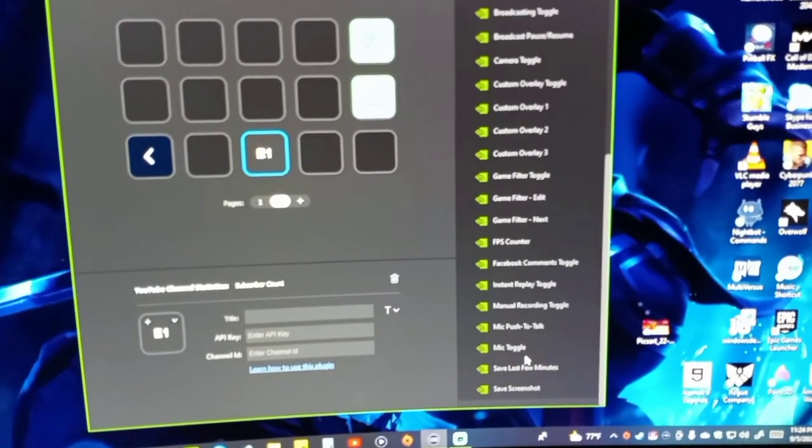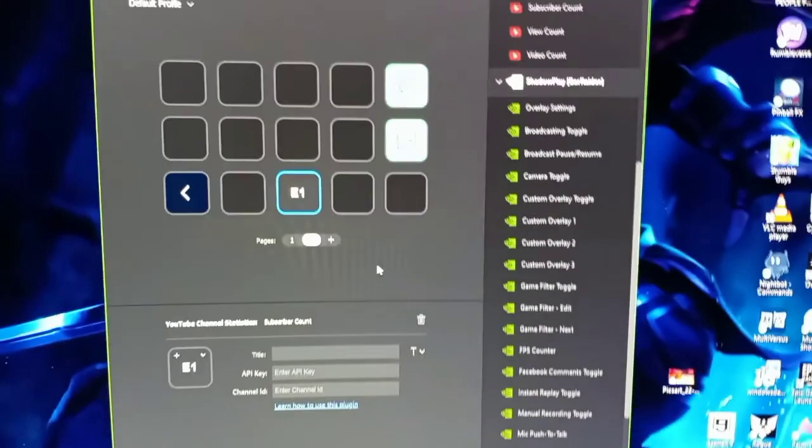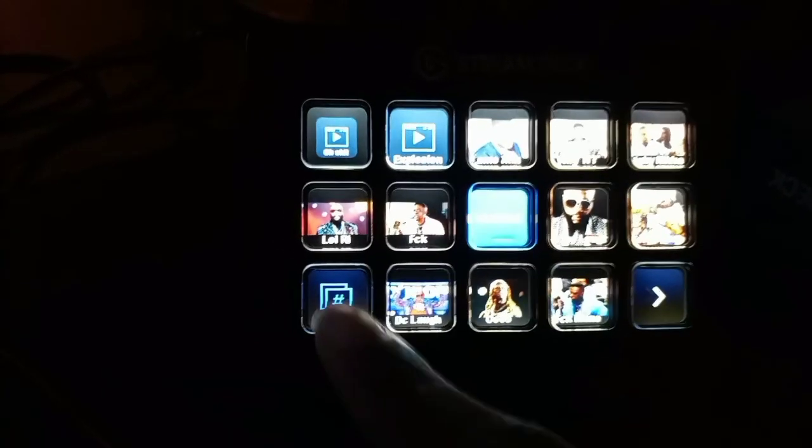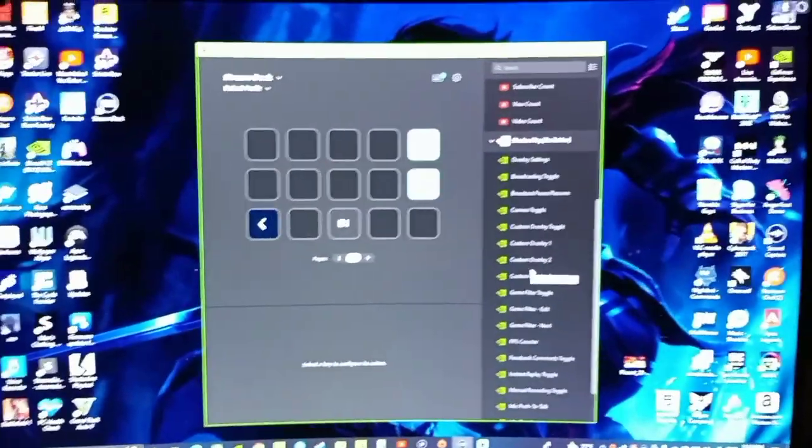You know what I'm saying? Push to talk, screenshot. There's a couple more things you can do. As you can see, it's on here. If I was to press this, go back to the first page for all my stuff, you feel me? I could press this too to go to page 2. So that's all that like that. But yeah, man, that's the Stream Deck right now. It's pretty nice, you feel me?